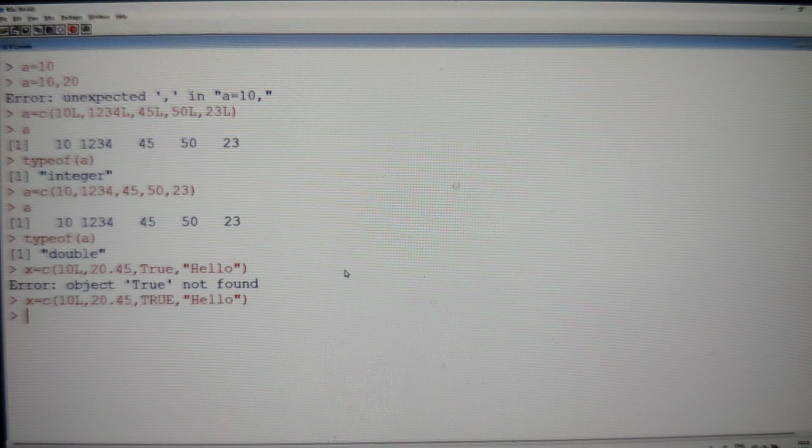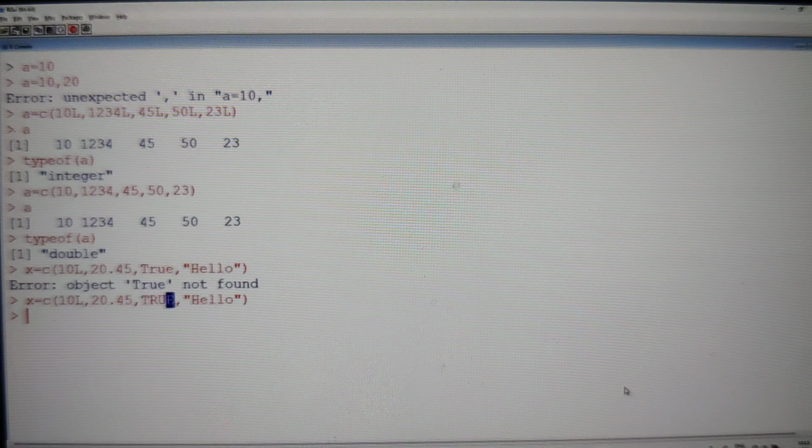So when you don't get an error, how can you say that it is accepting an integer, a double, a character and a boolean logical value? Then how is it going to work? Internally our language will convert all of them into the same type of data type. Even if you are given an integer, a double, a logical, and a string or character, it won't take 4 different data types. All of them are converted into one type.